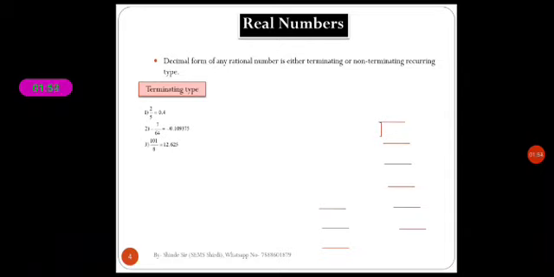Now we see the non-terminating recurring type. In that the first example is 17 upon 36, and the decimal form of this 17 upon 36 is 0.472 recurring.